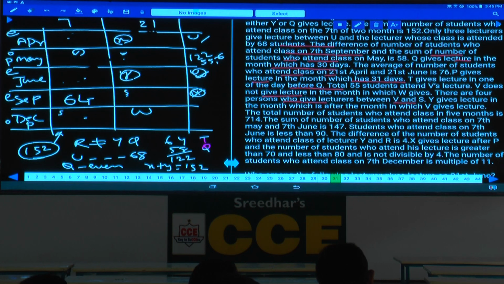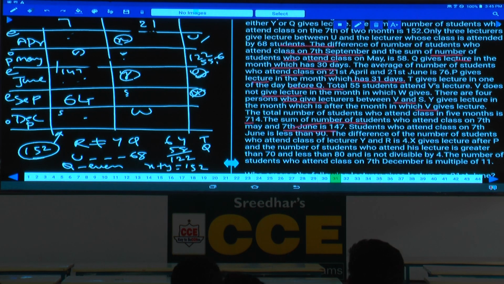And V gives lecture after Y. The total number of students is 714. The sum of the number of students who attend class on 7th May and 7th June is 147. The sum of these two must be how much? 147. One is even and another one must be odd, isn't it? Because in May it must be an odd number, and in the next one, June, it must be an even number. The sum of these two is 147.